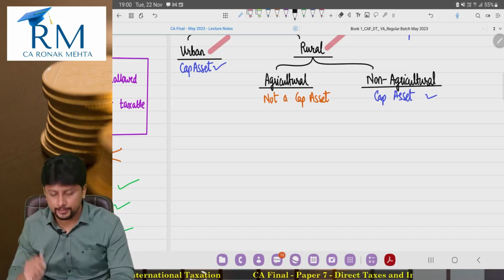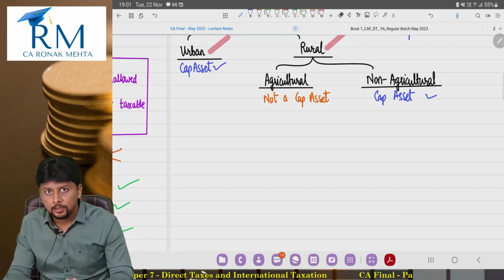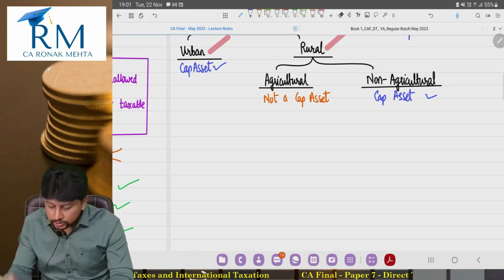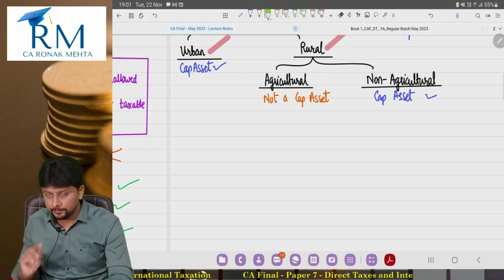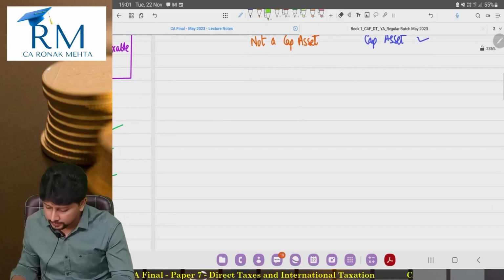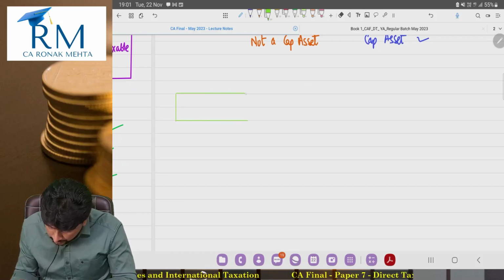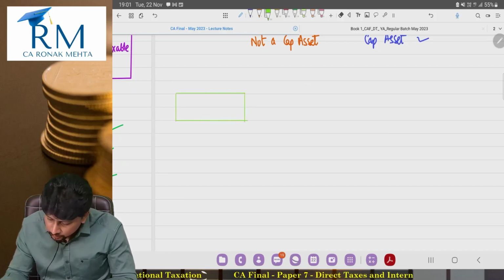It has defined it. I told you na, the way it is printed in the Income Tax Act, if you start reading it that way, you'll get confused to a great extent. The confusion is this definition, urban area, rural area. Okay, observe this. Use your common sense now. Now, purely common sense. Dekho. If there is a city, a town, a place